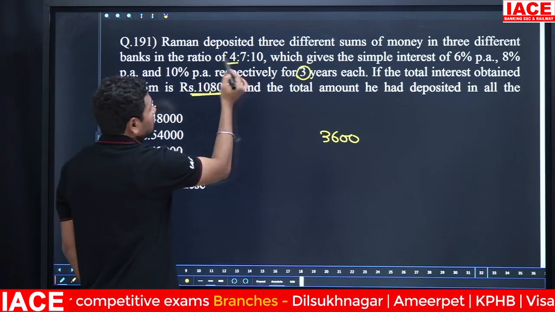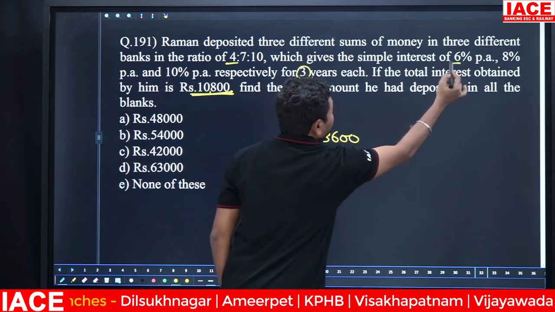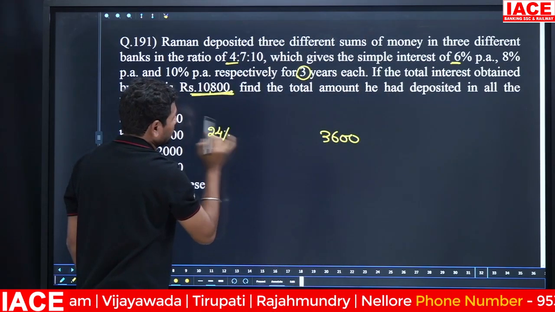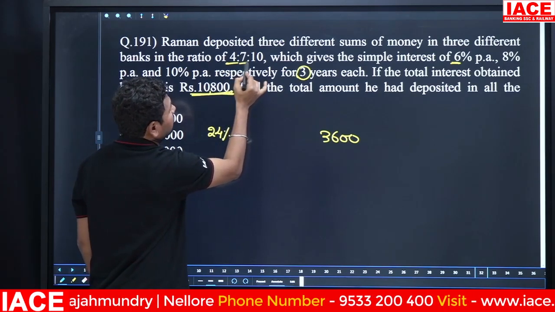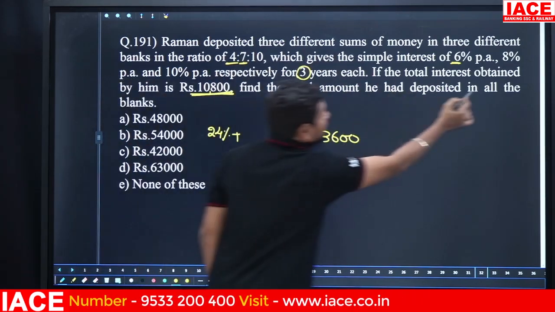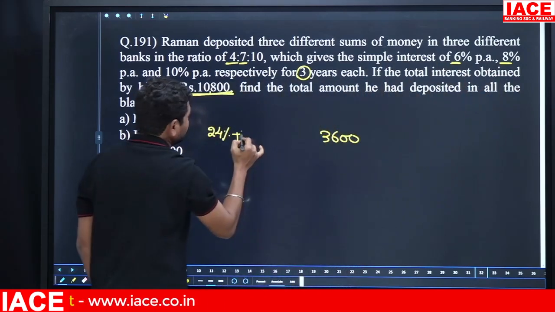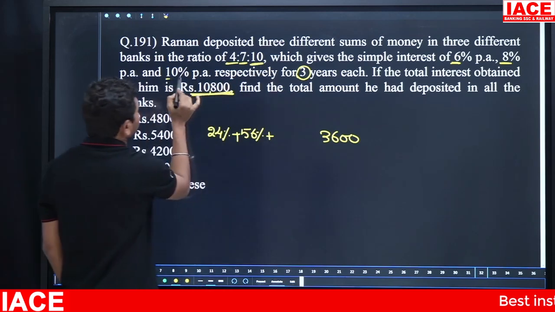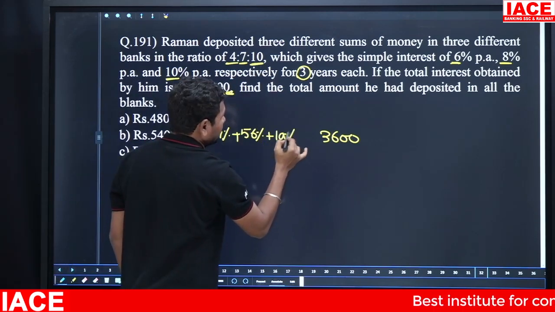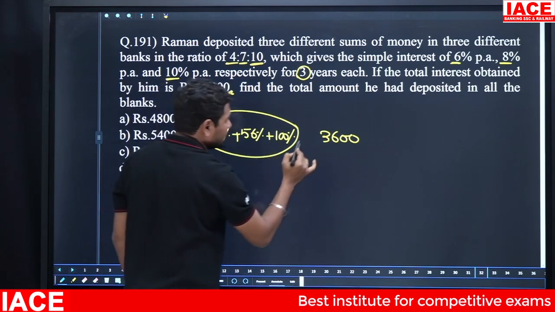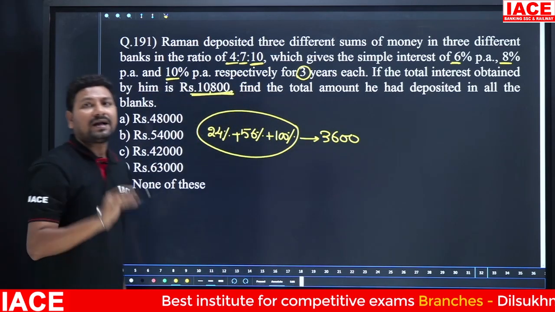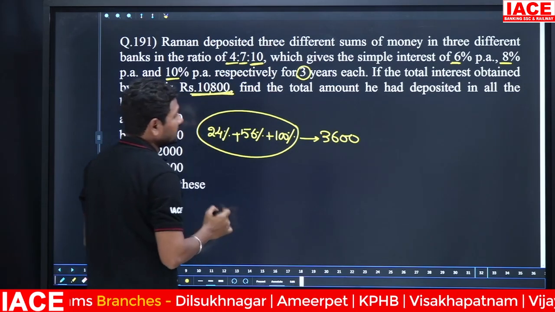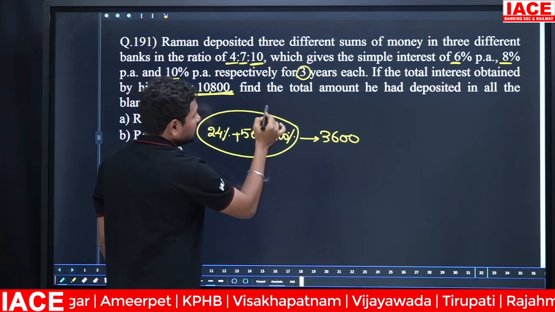Next, 4 parts invested for how much percentage? 6 percentage. 4 sixes are how much percentage? 24 percentage. Plus next part is 7 parts. 7 parts is invested at 8 percentage. 7 eights are how much percentage? 56 percentage. Plus next 10 at how much percentage? 100 percentage. This is the interest. Percentage wise interest is equal to the money of the interest, 3,600 rupees. Then 56 plus 24 is equal to 80. 80 plus 100 is equal to 180%.